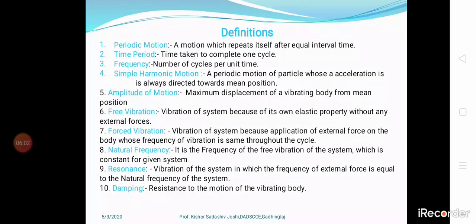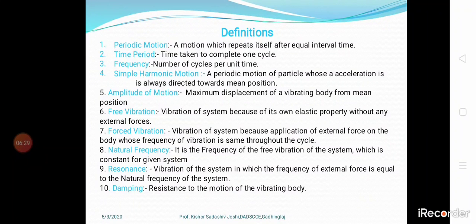Next, natural frequency. It is the frequency of the free vibration of the system, which is constant for a given system. Natural frequency means no force is applied; it is a free vibration type first of all. So the frequency of free vibration of the system, which is constant for a given system, is called natural frequency.